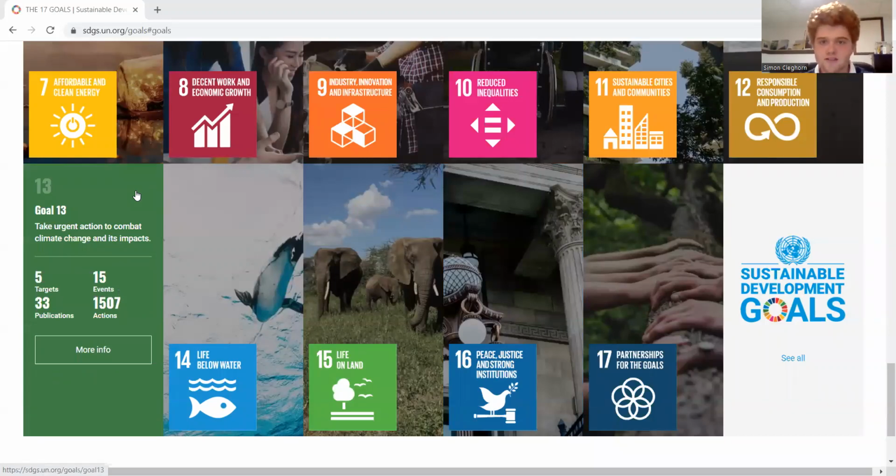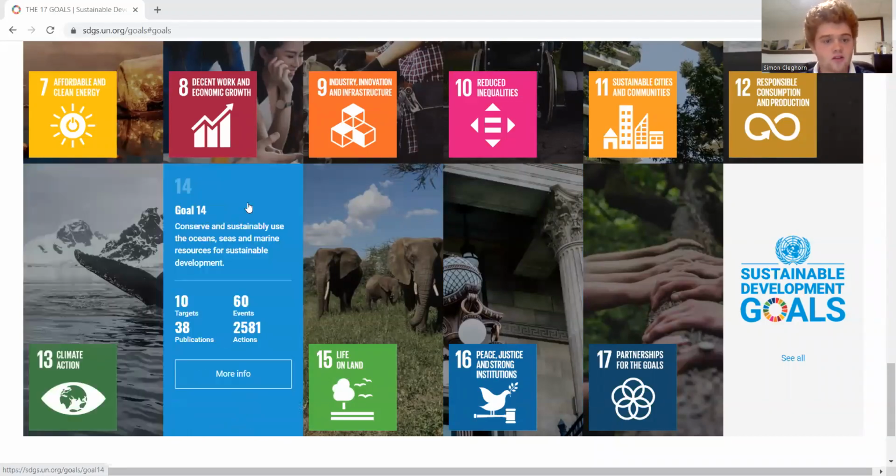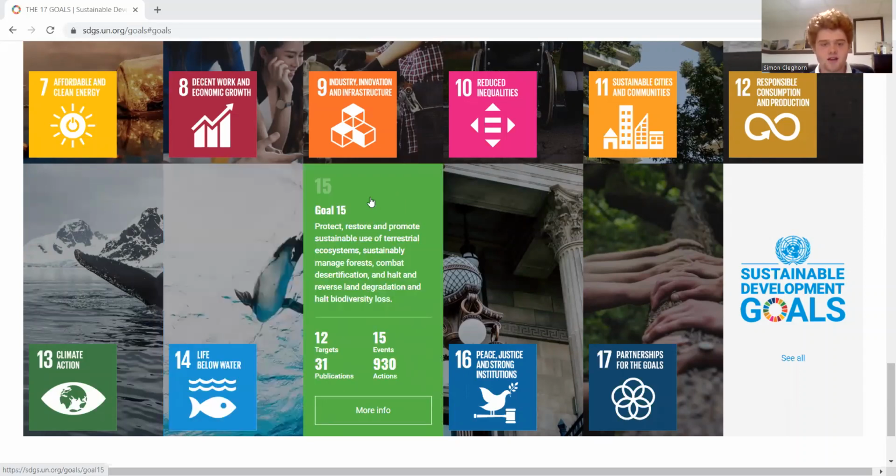Goal number 14, life below water, is defined as to conserve and sustainably use the oceans, seas, and marine resources for sustainable development. Goal number 15, life on land, is defined as to protect, restore, and promote sustainable use of terrestrial ecosystems, sustainably manage forests, to combat desertification and halt and reverse land degradation and halt biodiversity loss.